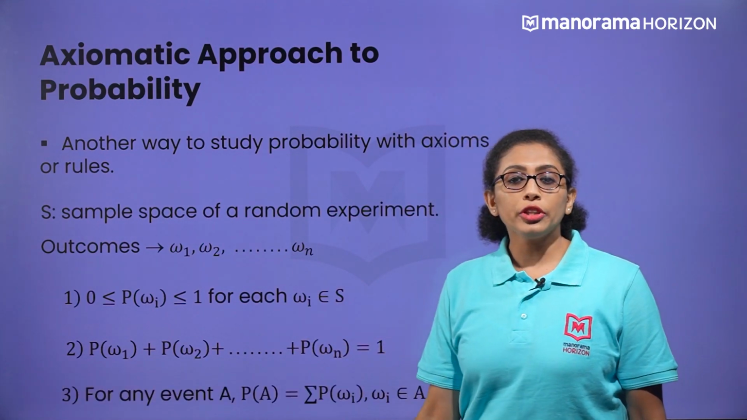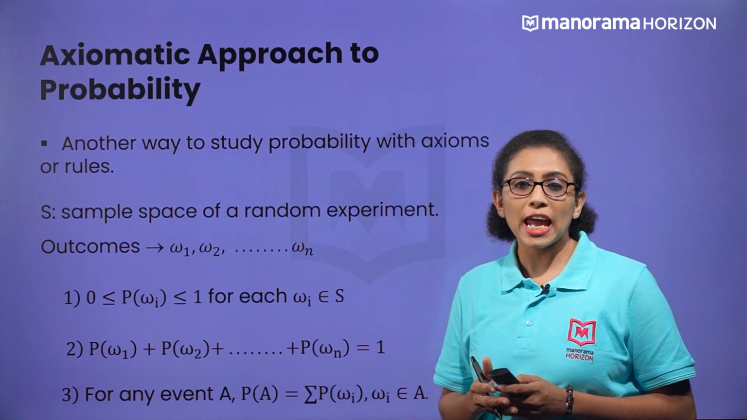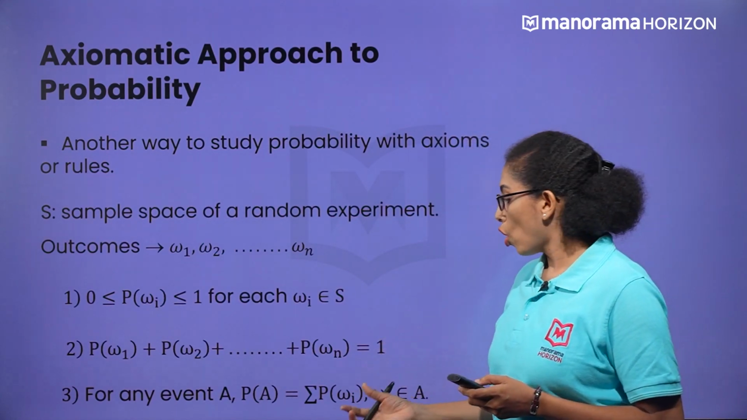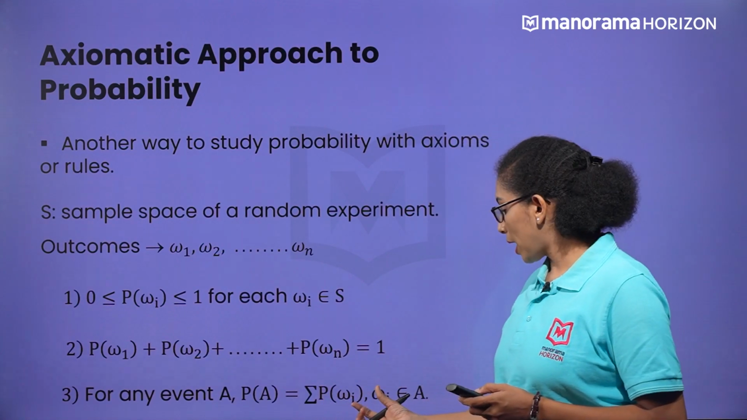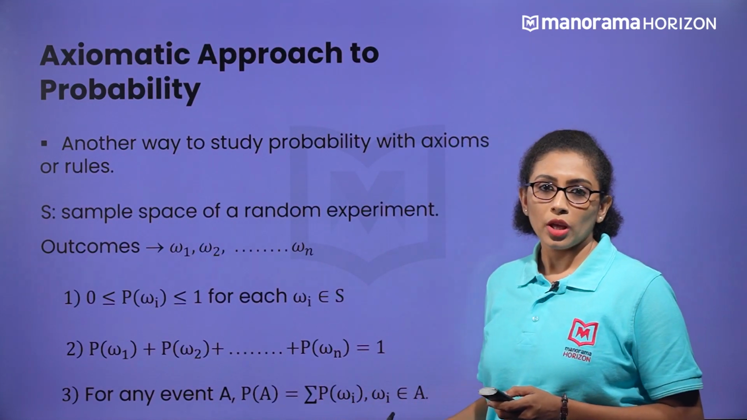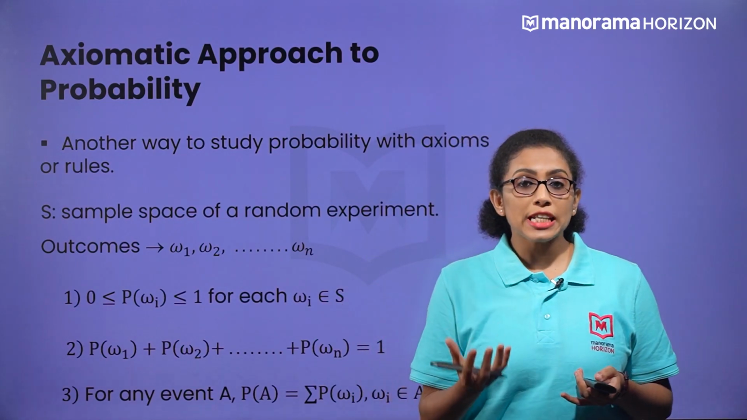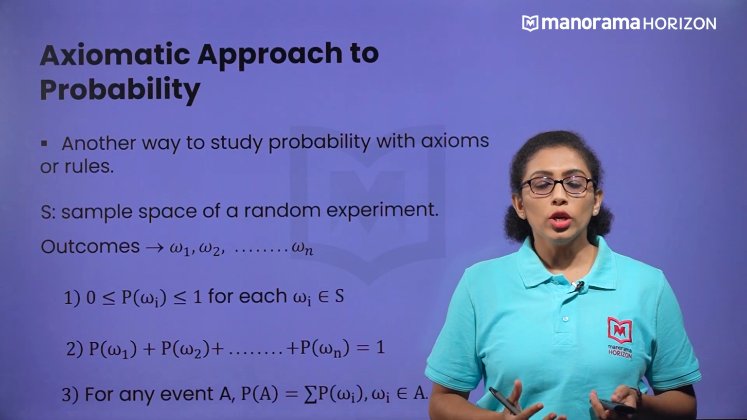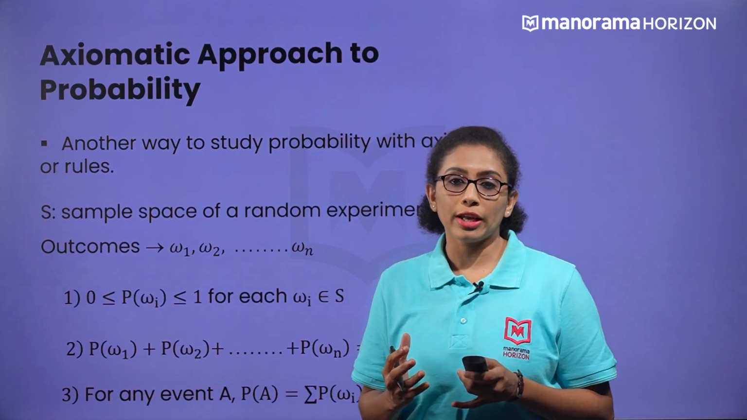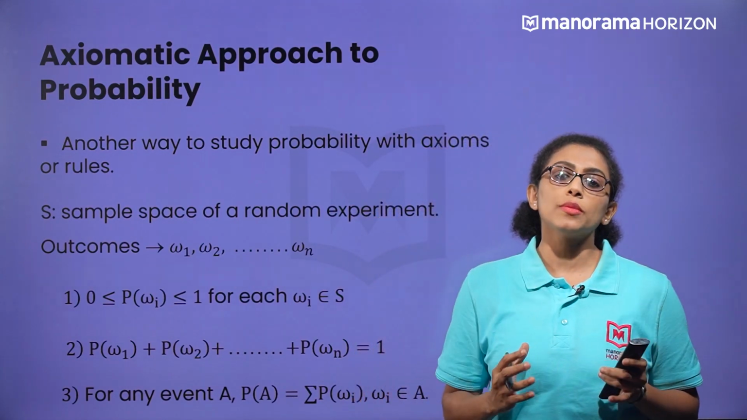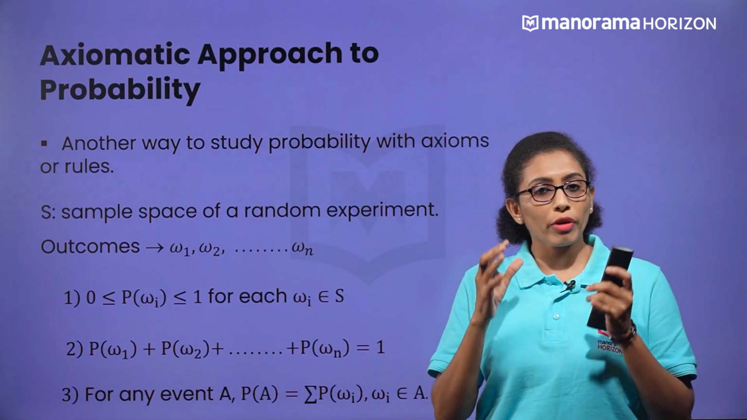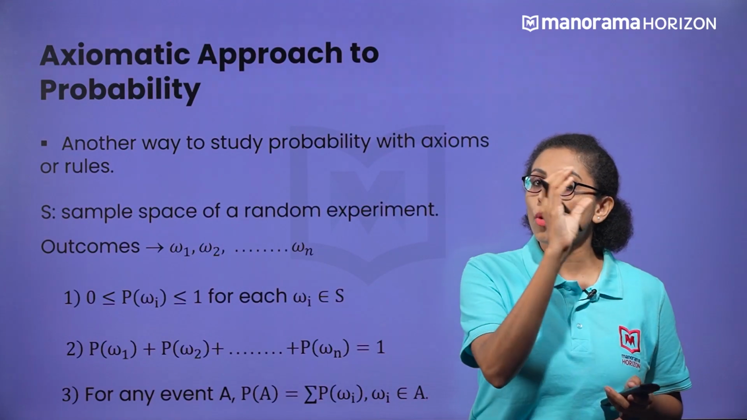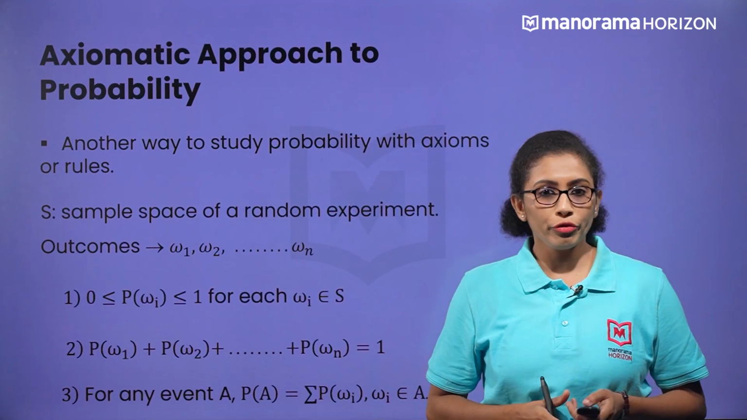Now, we have the third rule. For any event A, the probability of A will be equal to the summation of P of omega for all omega belonging to A. That is, let us say we have an event A with 4 outcomes: omega 1, omega 2, omega 3, omega 4. Then to define the probability of the event, we can add the probabilities of the outcomes of this event. That is, P of A will be P of omega 1 plus P of omega 2 plus P of omega 3 plus P of omega 4.